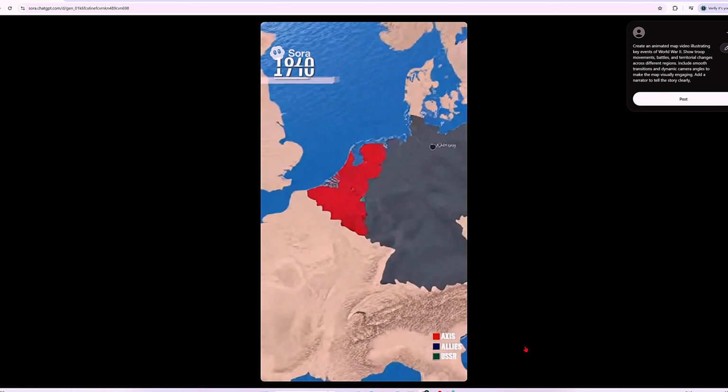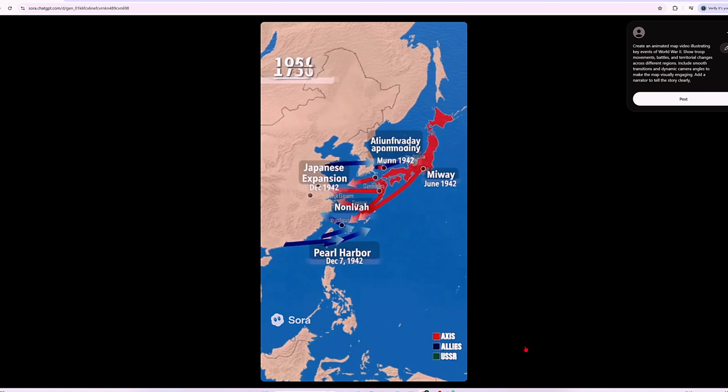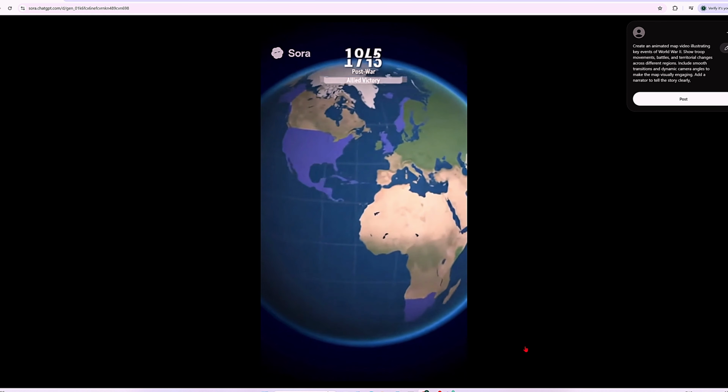World War II began in 1939 when Germany invaded Poland. The Blitzkrieg rolled west in 1940, toppling France. In 1941, Hitler turned east, launching Operation Barbarossa against the Soviet Union, while Japan expanded across the Pacific and struck Pearl Harbor. On D-Day, 1944, Allied troops...